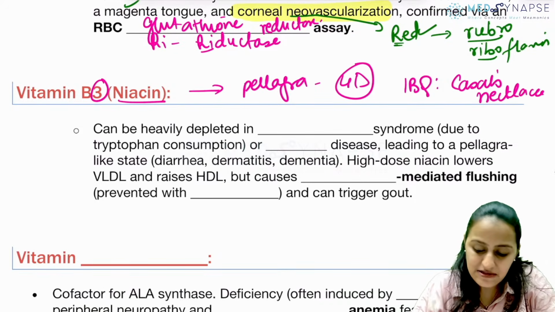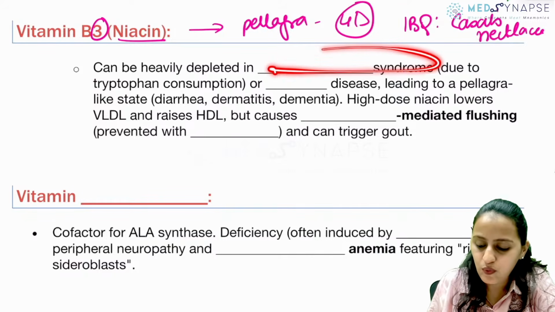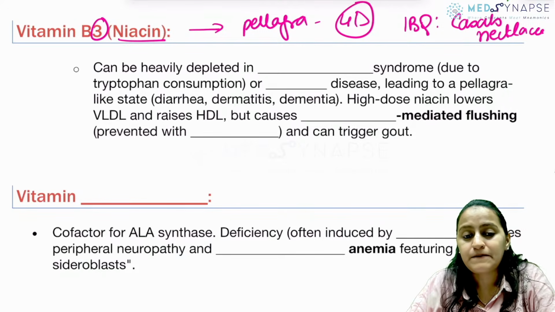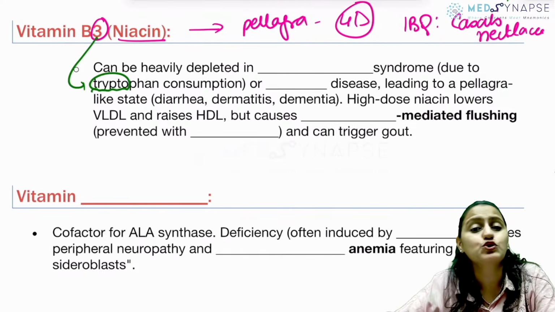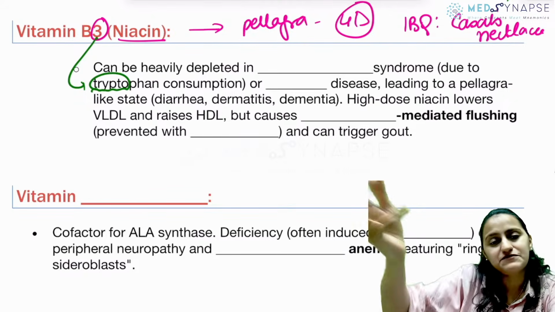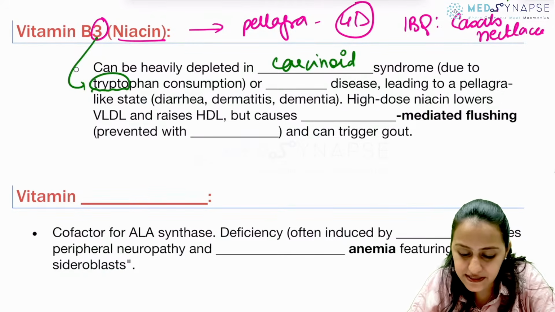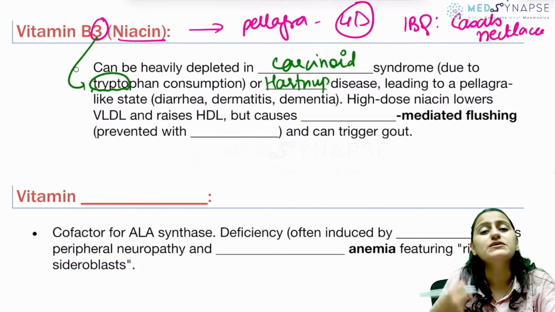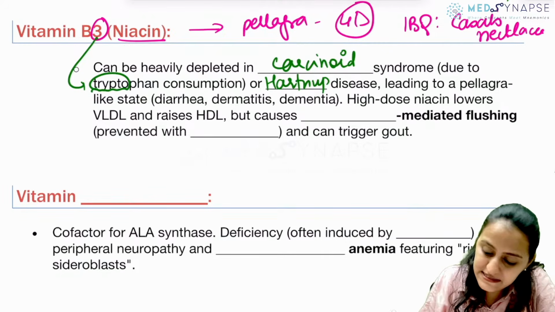So remember that this B3 deficiency can occur in what syndrome and what other disease? What syndrome and what disease can cause this B3 deficiency? Because we have learned that B3 comes from tryptophan. Tryptophan forms serotonin also. So if there's a lot of serotonin in the body, all tryptophan going to serotonin, B3 deficiency will occur. So that is going to be what? Carcinoid syndrome. Okay, that's carcinoid syndrome. And what disease? That is Hartnup disease, where there's a problem with the reabsorption of tryptophan. So Hartnup disease can present with pellagra.